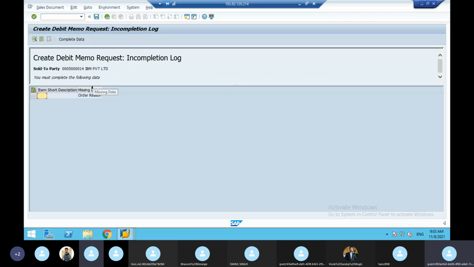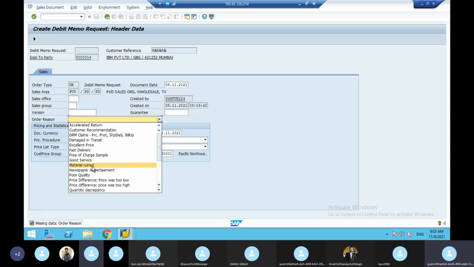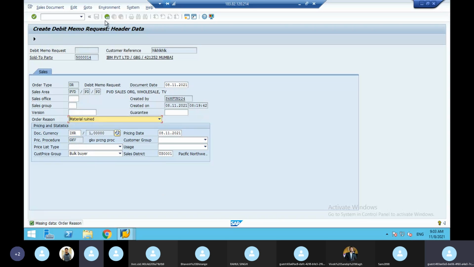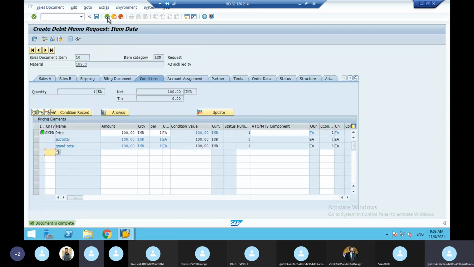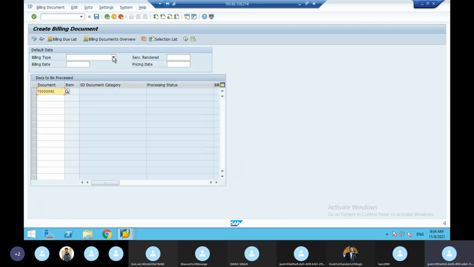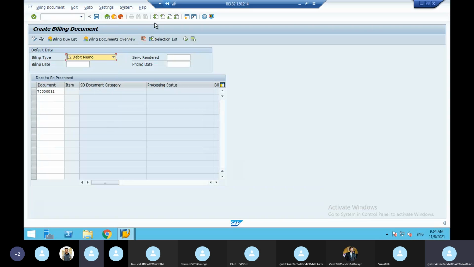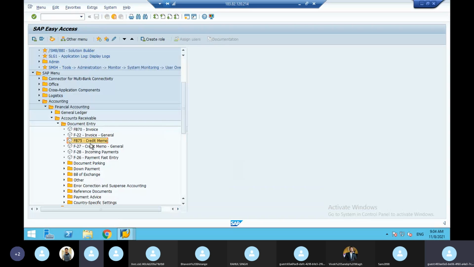So once you go to this and do edit, click edit incompletion log. Now it is asking for order reason. Here also you give material is ruined. That is why you are rejecting. Then document complete, then save. Since there is no delivery, directly do billing. Slash NVF01. Here you have to give billing type, you have to give L2. L2 means debit memo. Then if you save, it will go to the FI department. Then FI people will do the credit memo, debit memo like this. That's all. Okay, that is their headache.